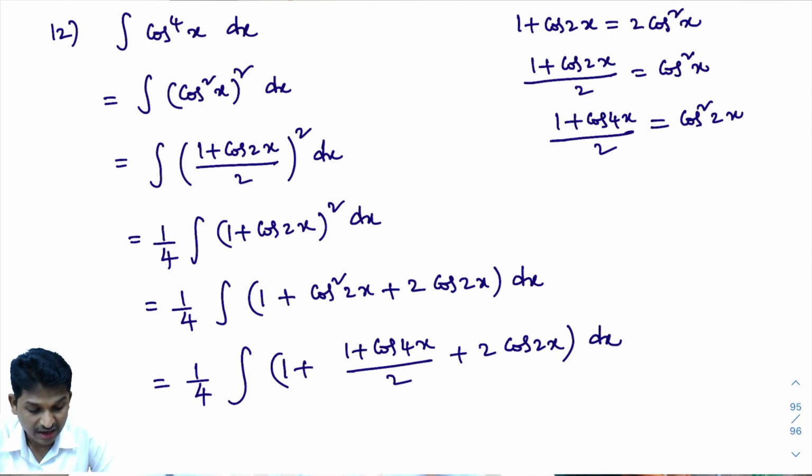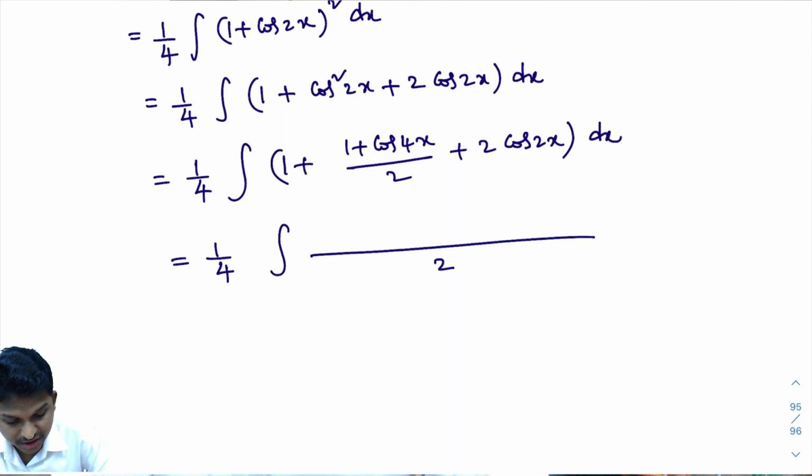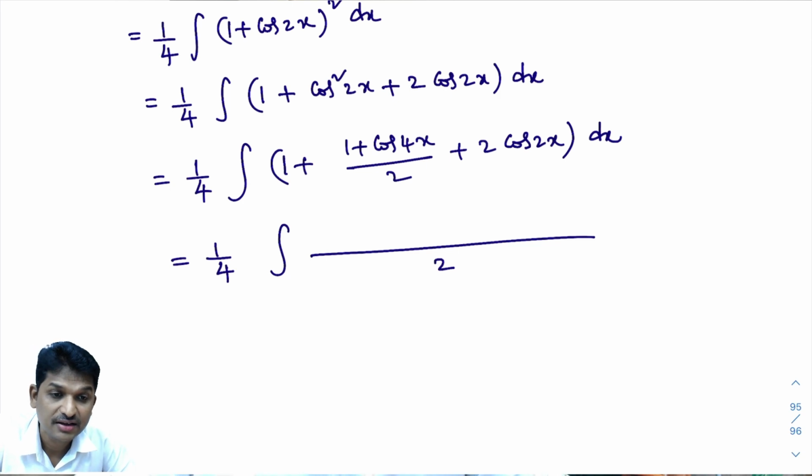Now, what I will do? I will simplify this part. Okay, simplify like LCM type simplification. That equals 1 by 4 into integral of, what is LCM here? The LCM is 2. Okay, 2 into, what you will get?